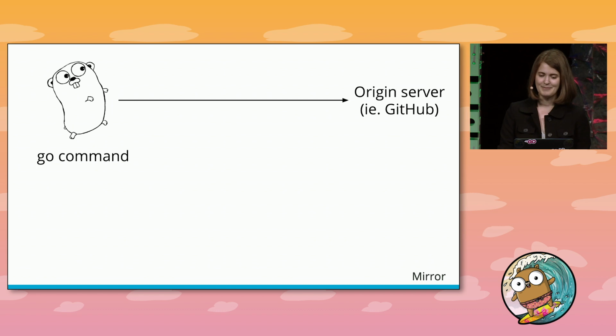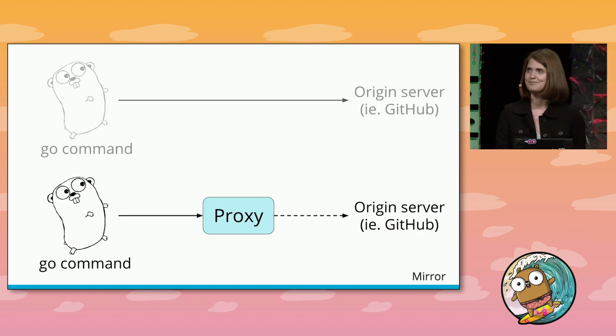So going back to our example with the Go command fetching source code, let's put a module proxy into the picture. If you tell the Go command to use a proxy, then rather than reaching out to the origin server directly like before, it will instead ask for things from the proxy. So now, instead of interacting with an origin server that it doesn't have any control over, it can instead interact with a proxy that has an API that is much better suited for its needs. So let's walk through what this interaction with a proxy actually looks like.